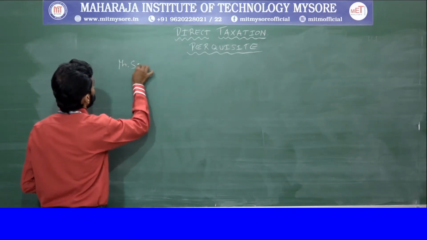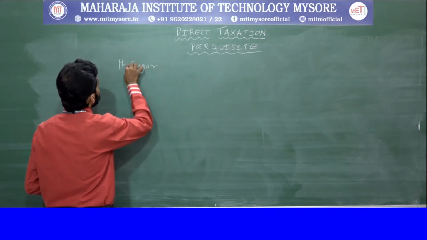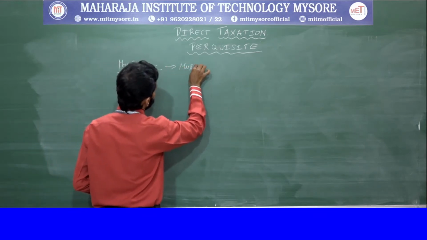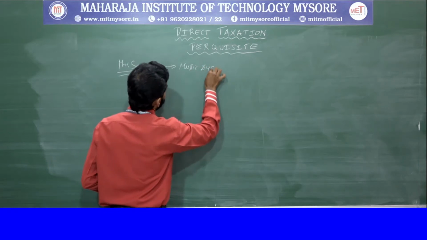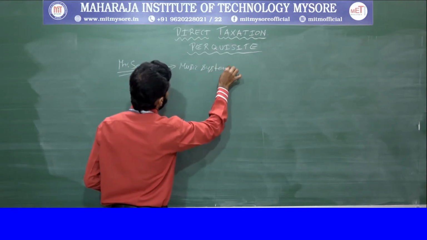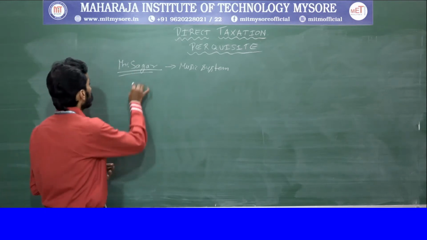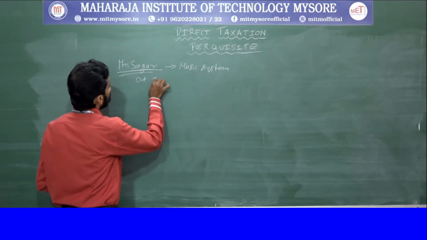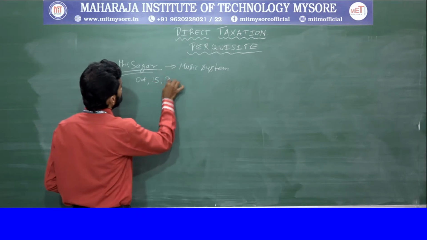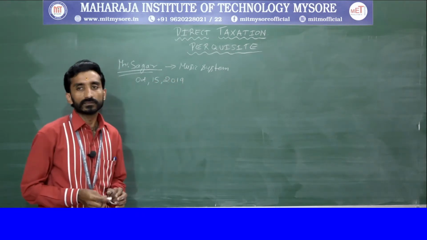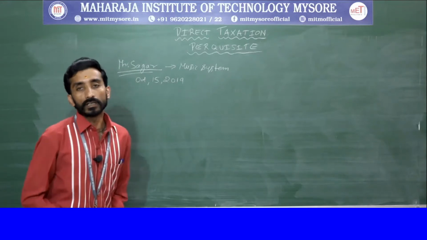This is Mr. Sagar. He has been provided with a music system from his employer, provided on October 15th, 2019. So we need to calculate here.